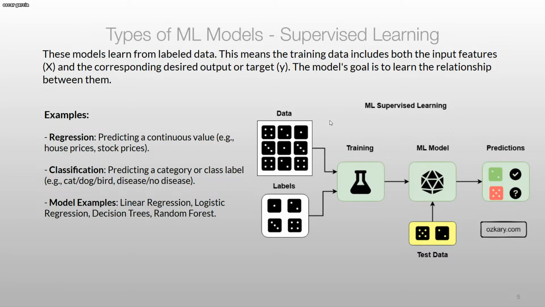Examples of supervised learning are, for example, regression. Regression is predicting things like stock prices and house prices. So it's looking at, for example, predicting the price of a new vehicle and so on. It's looking at numbers. Then we have classification, which is predicting a category or a class label. In our case, we looked at whether the person had a risk for heart disease, yes or no, or whether it's an animal and so on.